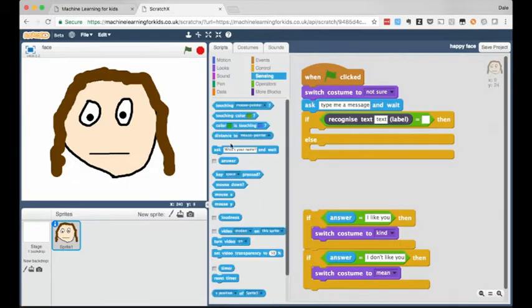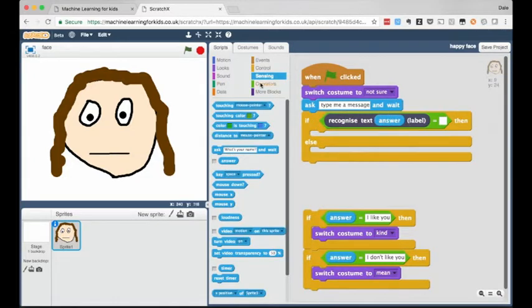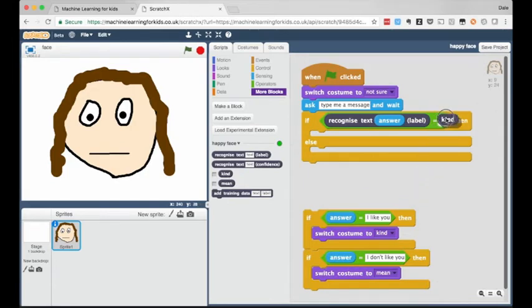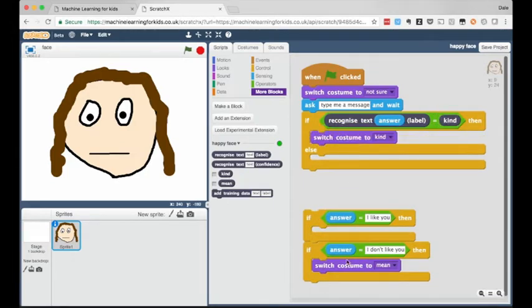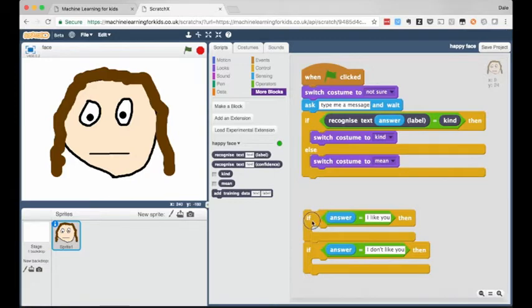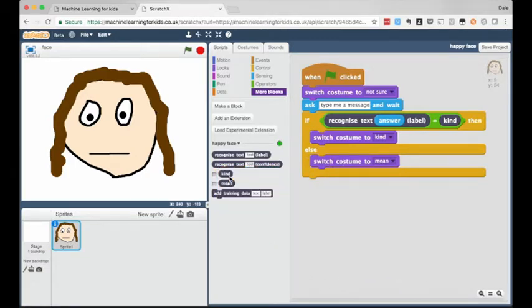It'll use the model to recognize the text, and if the model classifies it as kind, the face should smile, otherwise the face cries. By extending a coding environment that kids are already familiar with, I'm not only making the tool easier for them to learn, I'm also sending an important message. I'm telling them that machine learning isn't about replacing coding. I'm not saying they don't need to learn to code because of machine learning. It's about adding machine learning to their toolbox. It's about extending and enhancing what they're able to create with code using new additional tools. So this project is just a fun, quick intro to sentiment analysis as one use for machine learning.